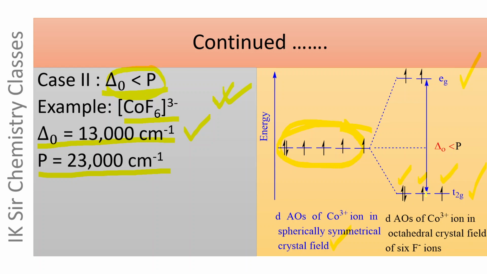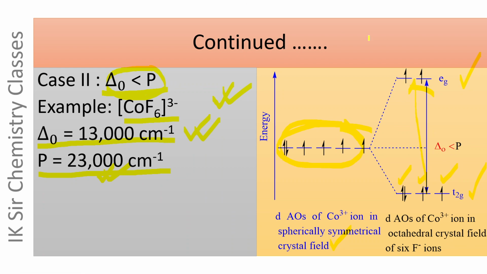If fourth electron is promoted to eg set of orbitals, the amount of energy required is only 13,000 cm⁻¹, while if the fourth electron is paired up here, 23,000 cm⁻¹ energy will be required.